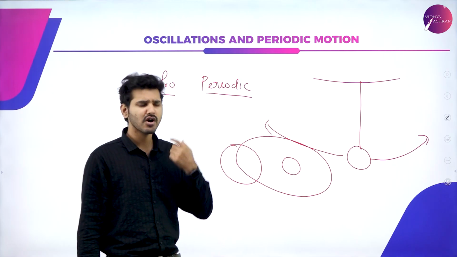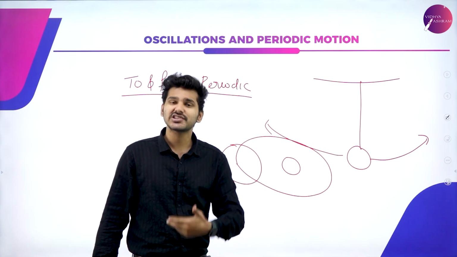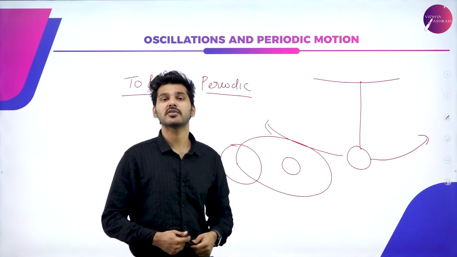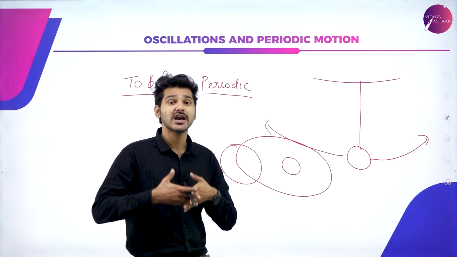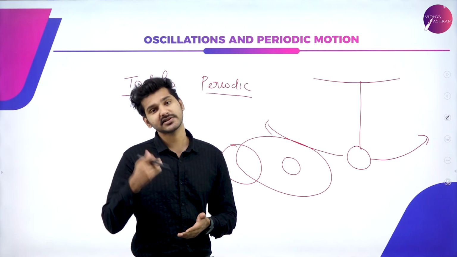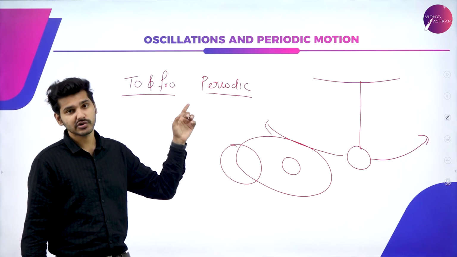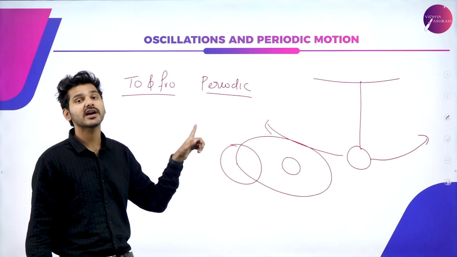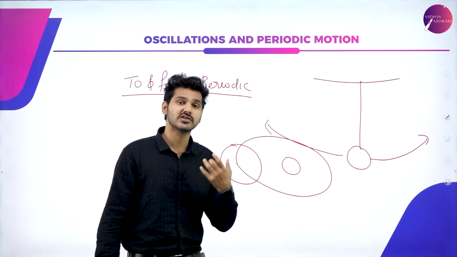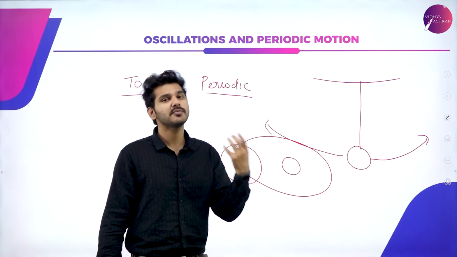and again. For example, if you are studying in your school, then at each hour a period changes, right? Which means it is repeating after a certain amount of time. So that kind of motion where the motion repeats after a specific interval of time is known as periodic motion. So the to and fro motion which is periodic in nature is known as an oscillatory motion. And what does periodic motion actually mean? A motion which repeats itself after a specific interval of time.